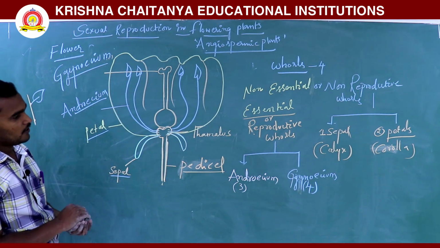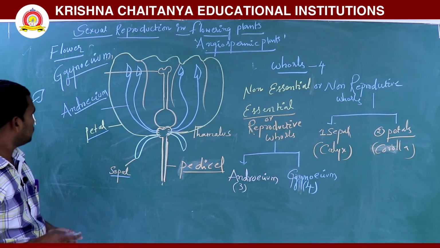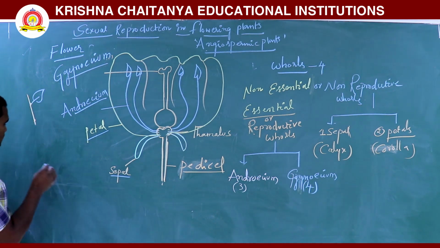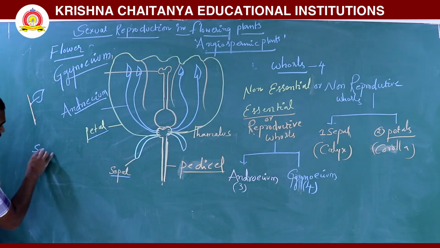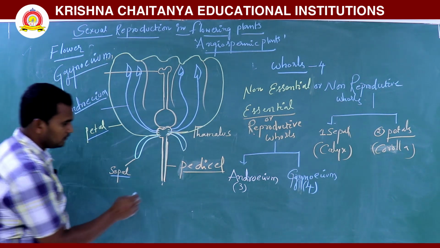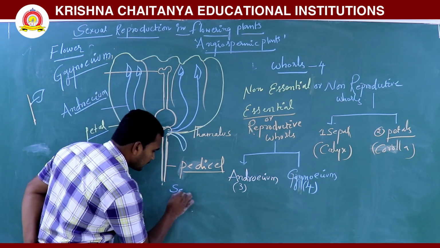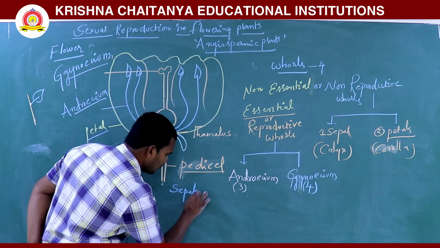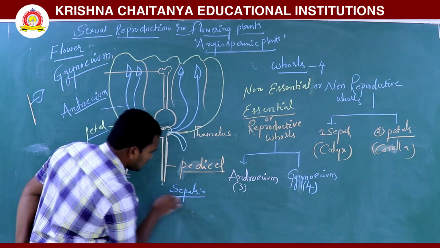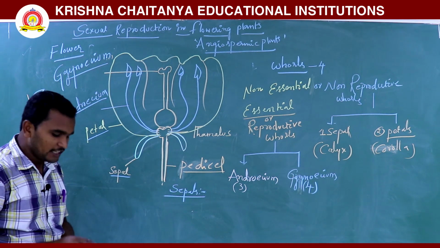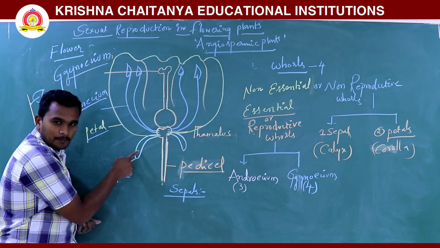This is the flower diagram. I will explain one by one. First one is sepals.